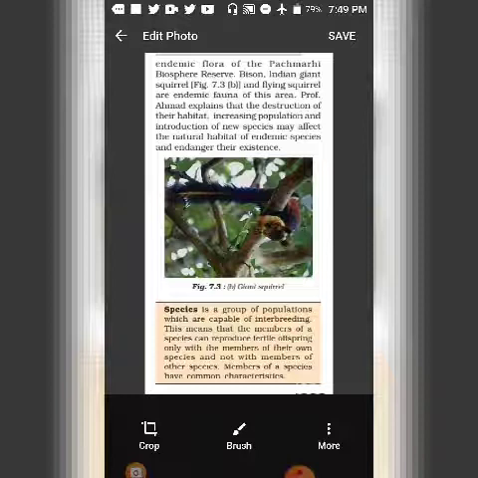The professor explains to the children that destruction of the habitat of these animals can destroy the population of these animals. It may affect their natural habitat. When people start living in the habitat of these animals, then they will not be able to live in that area, and this will endanger their existence.